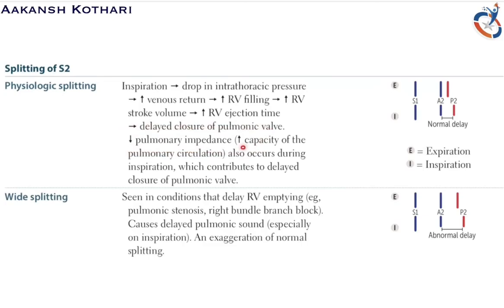That means the capacity of the pulmonary circulation increases, and due to this decrease in the pulmonary impedance, which also occurs during inspiration, there is delayed closure of the pulmonic valve. So there are two major reasons: decrease in the pulmonary impedance and decrease in the intrathoracic pressure.